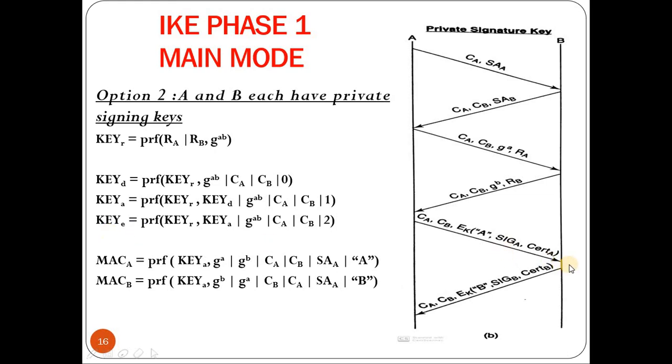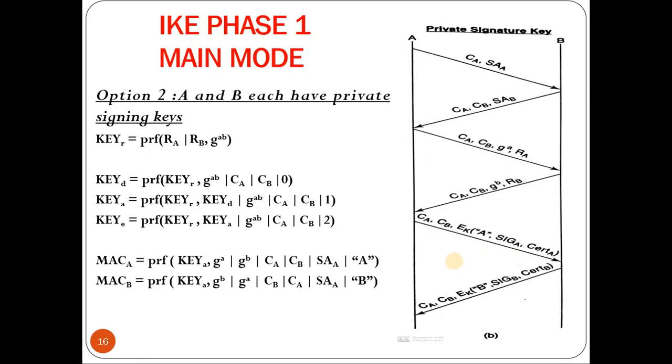On receiving that, since B also has key E, it will decrypt it. The first thing it does is check the identity. If the identity of A is verified using the certificate of A, then the signature needs to be verified. In order to verify the signature, it needs the public key. The public key is again obtained from the certificate. It will use the certificate to verify the signature. If it is valid, then B has authenticated A.